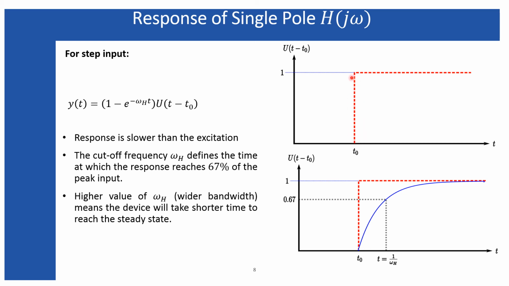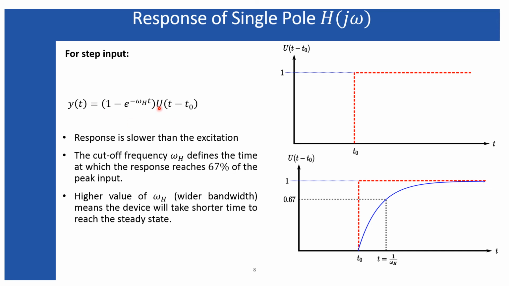When you are applying some step response by turning on a switch, your output should follow some steady state. That means not necessarily that your output will be equal to 1, but it should stay at some steady state when you are applying the DC bias to a particular circuit. That steady state can be equal to the input magnitude or equal to 0, depending upon the requirement or how the device has been designed.